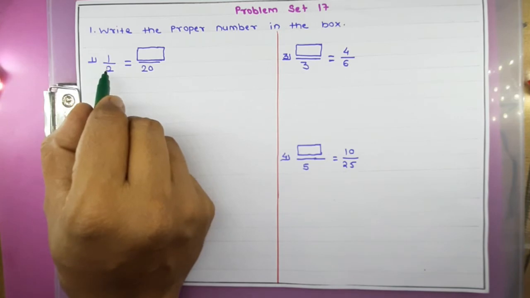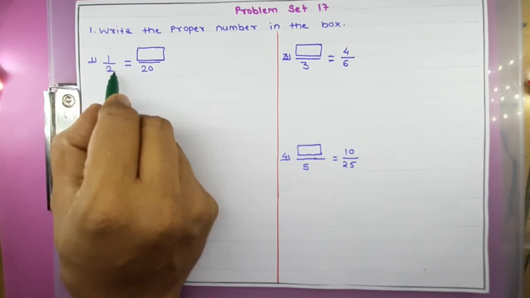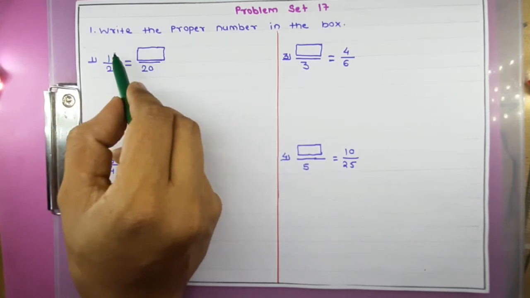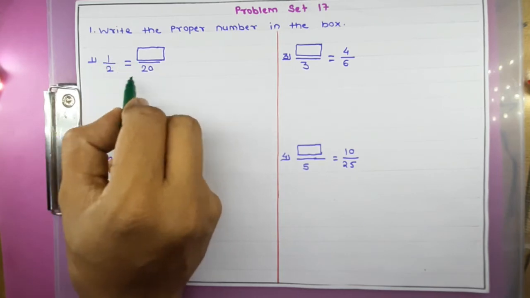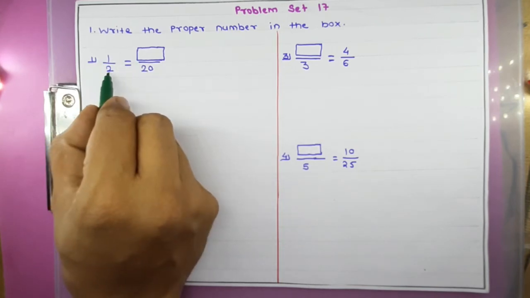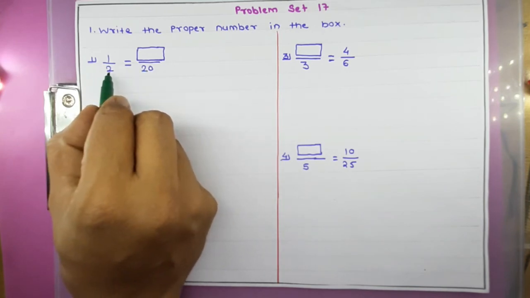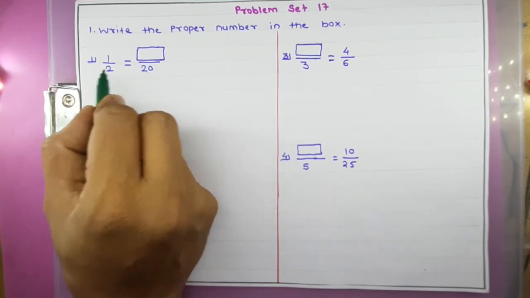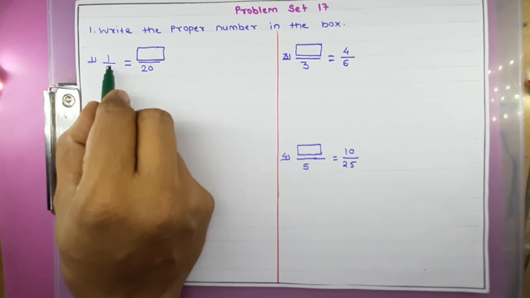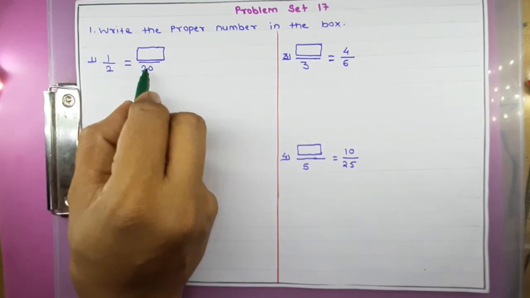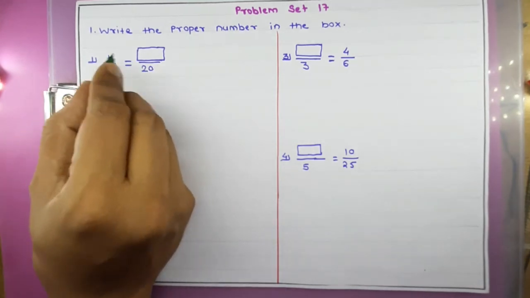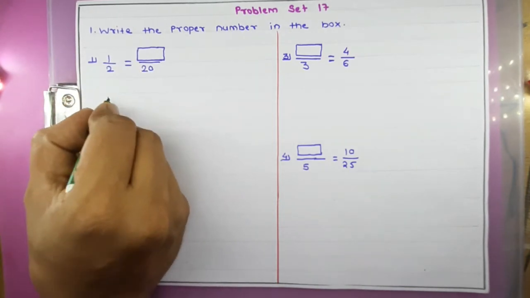Read the question 2 to 3 times and then come to any conclusion. Here we observe the denominator. How can we make 2 into 20? Here one to many is there, so we know we have to multiply.